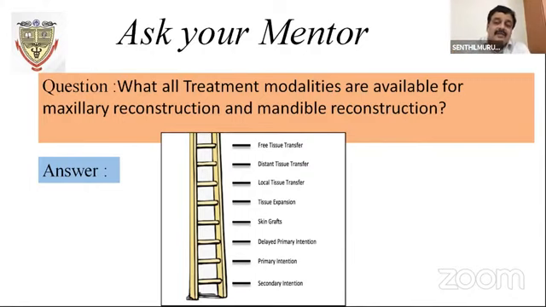See why these ladders have been given. They anticipate some kind of complication will be there while doing the reconstruction. That you should have in your mind. Unlike your conventional way of surgeries, this will be a different ball game, right? You have to start with so many options.